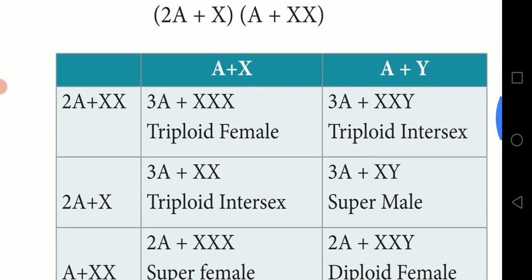Now we cross. If you cross 2A plus XX with A plus X, 3A plus XXX will come, a triploid female. The same 2A plus XX crossed with A plus Y gives 3A plus XXY, a triploid intersex.